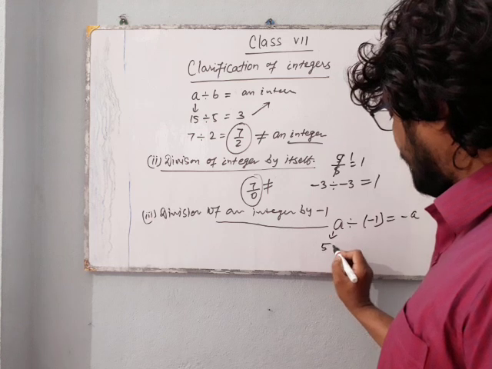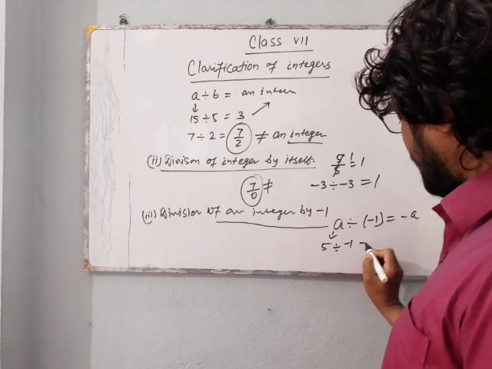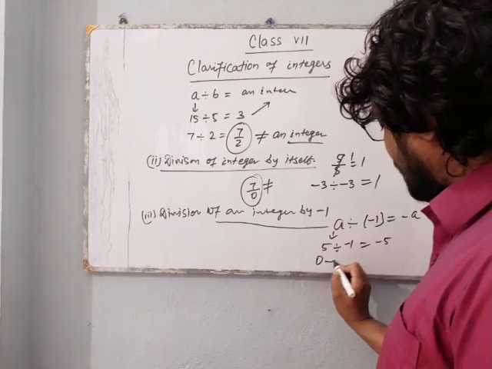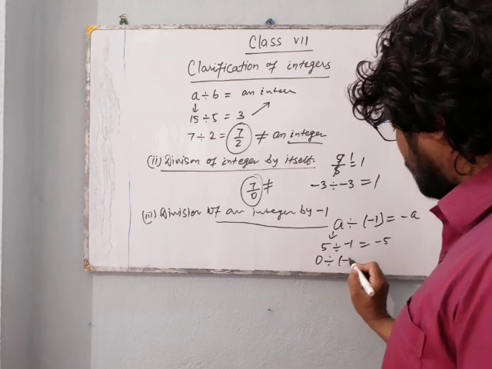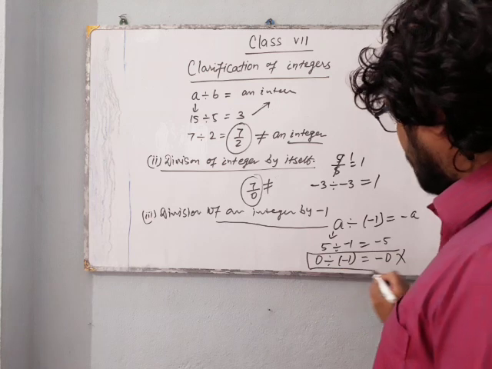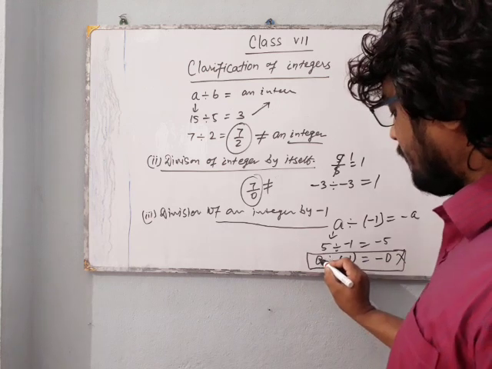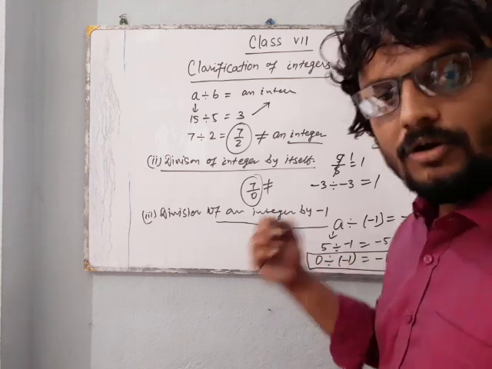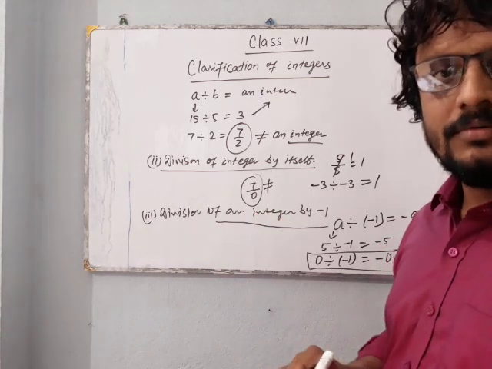Suppose a is equal to 5. 5 divided by minus 1, what happened? We get minus 5. But when you divide 0 by minus 1, can we get minus 0? No. That's why I told you that the integer must be non-zero, or must not be 0.